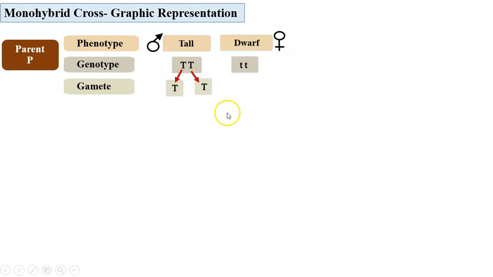So this way, from male plant, the male gametes which are produced are all having capital T in them. So all male gametes are of only one type, all having the gene for tallness. Similar way, the female gametes, the eggs, there will be many, but all eggs will have gene for dwarfness.